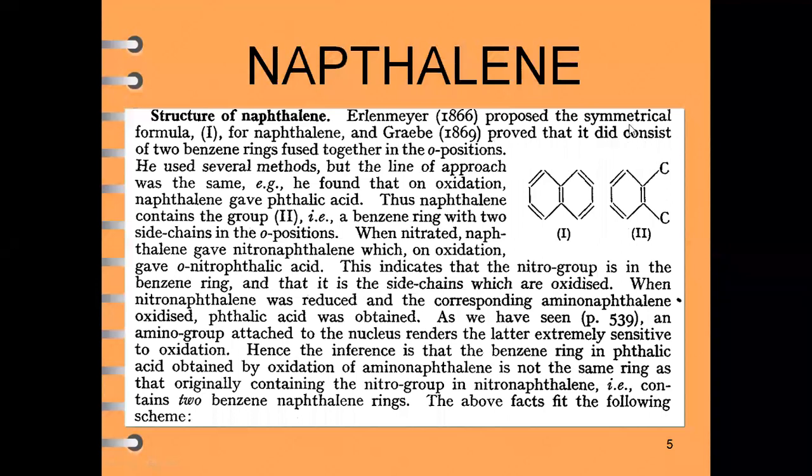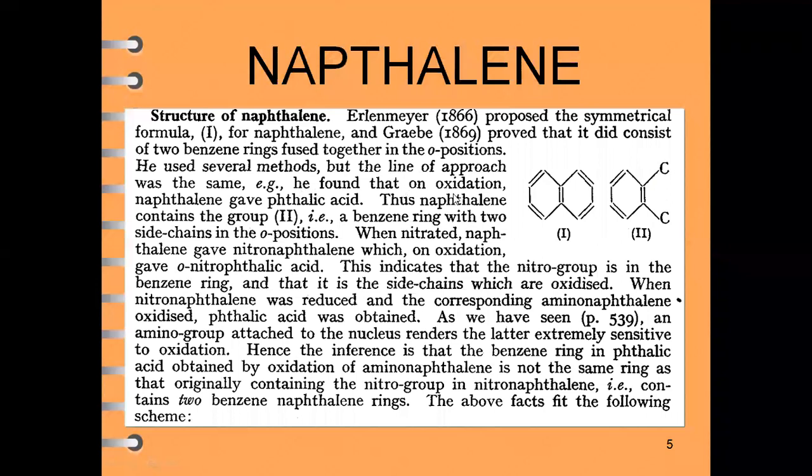So how did he prove that naphthalene has fusing between the two carbon rings, or fusing between the two benzene rings at ortho position? Graebe used several methods in order to prove the structure of naphthalene. So what are those methods? But the line of approach was the same.